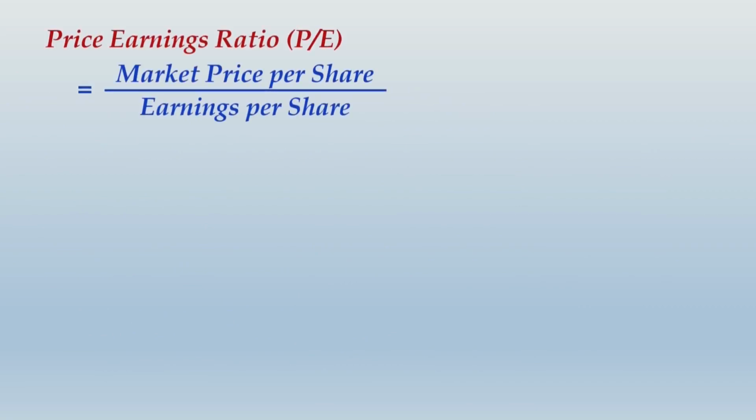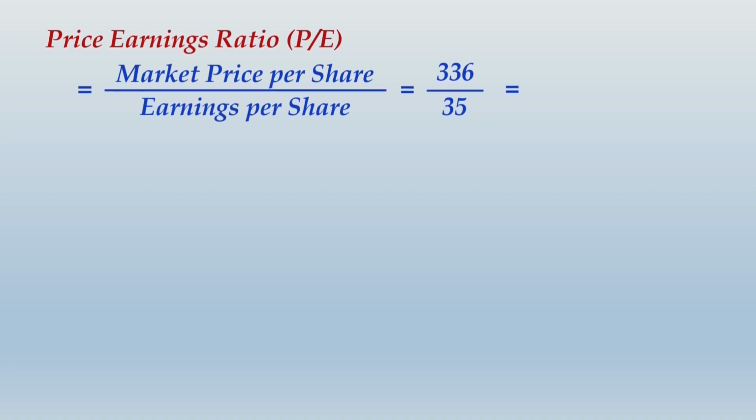Let us move ahead and take up the next very important ratio known as price earnings ratio. This is a very important ratio for stock analysis also. In our case, the question has conveyed that the market price of equity share is rupees 336 and the earnings per share is 35.